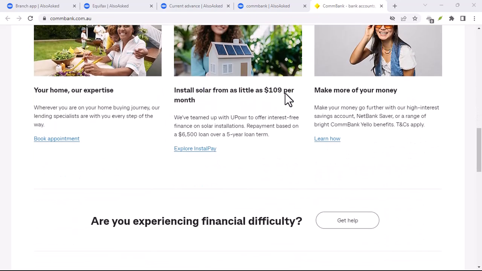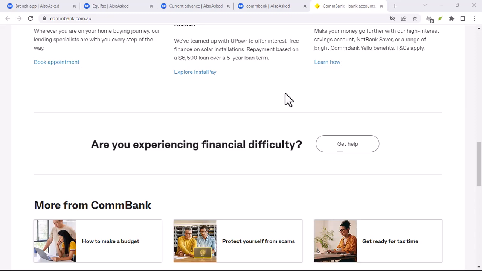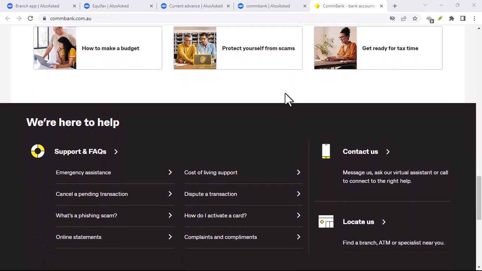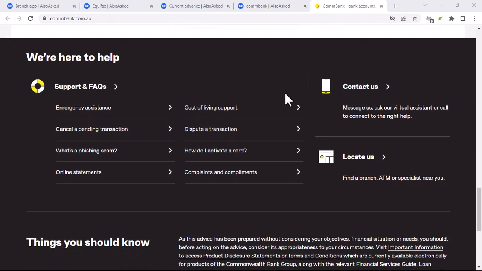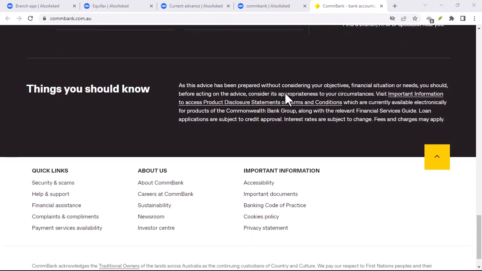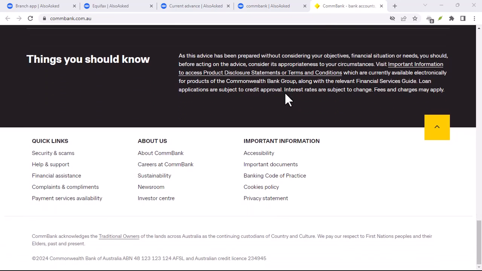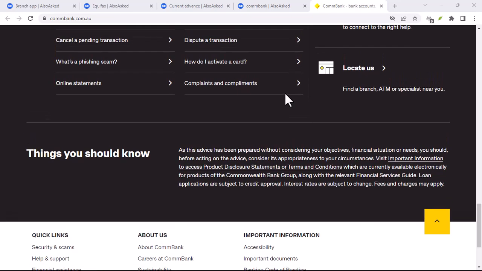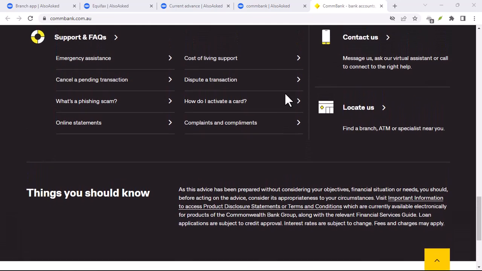Step 2. CommBank app. If you prefer using the CommBank app, the process is equally straightforward. Open the CommBank app. Launch the app on your smartphone or tablet. Find the Statements section. Look for a tab or option related to statements or account history. Select Proof of Balance. Choose the option to generate a proof of balance.